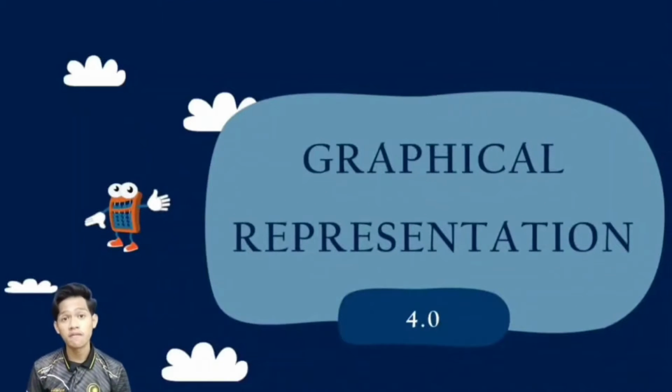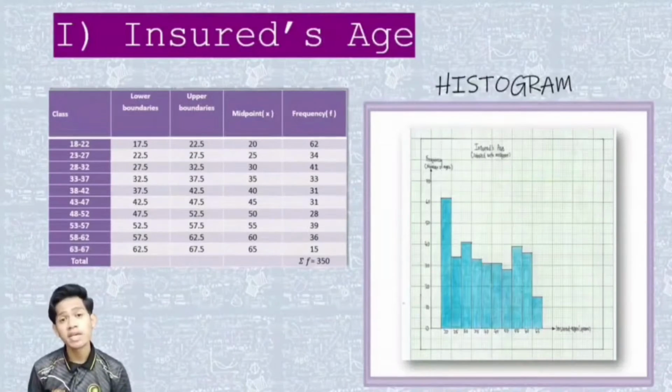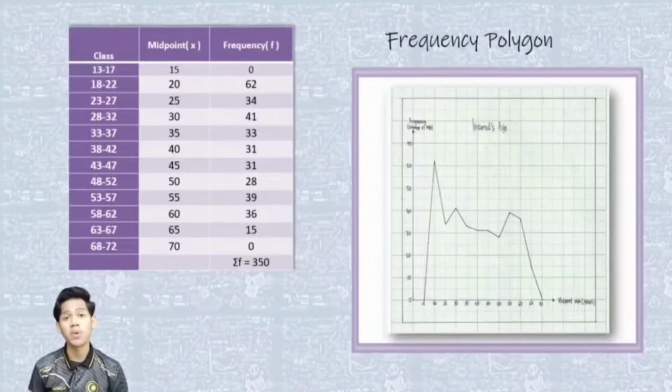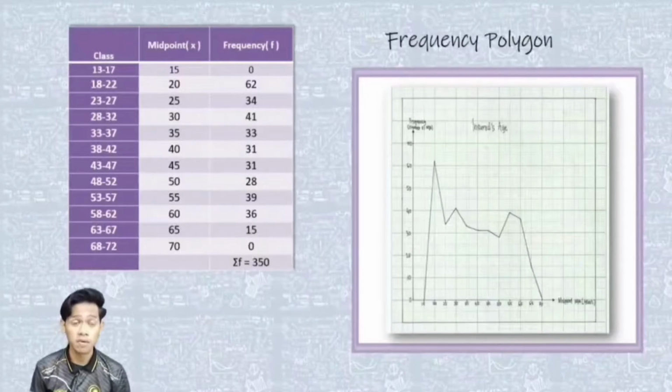Next, I will present the graphical representation. The insured age is quantitative variable data, so we have created a histogram and frequency polygon to represent the frequency distribution of the dataset. Based on the graph, it represents the midpoint of age on the x-axis and frequency on the y-axis. If we look at the graph, the highest frequency of insured age is 62 at the midpoint of age 20, while the lowest frequency is 15 at the midpoint of age 65. The highest frequency at midpoint age 20 shows that young people are aware of the importance of life insurance.